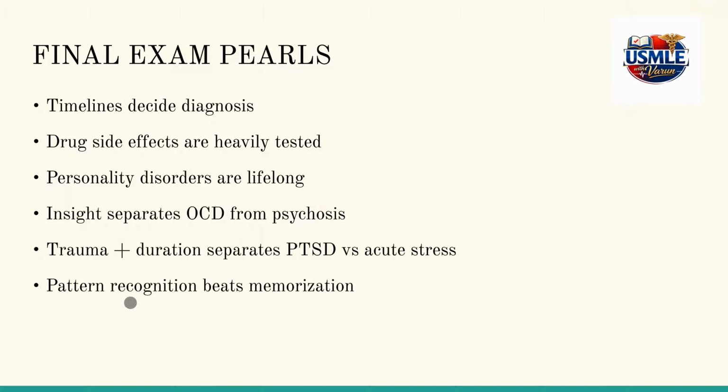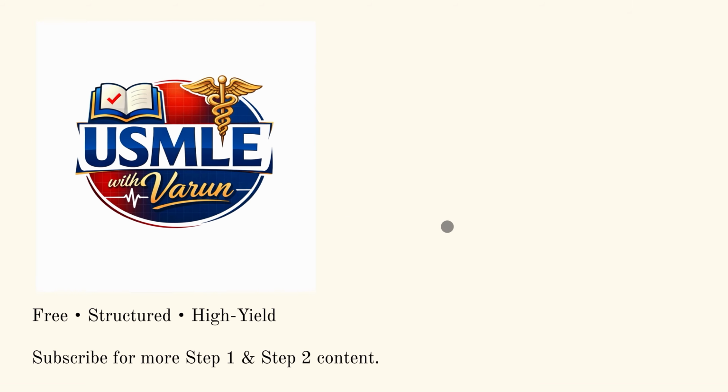The key for answering psychiatric questions on Step 1 is identifying patterns in questions, not memorizing. When we try to memorize something in psychiatry, you don't tend to remember anything of it when you go and sit in front of the exam. So the key is that we need to understand how to recognize patterns in questions. That really helps us to get through the exam.